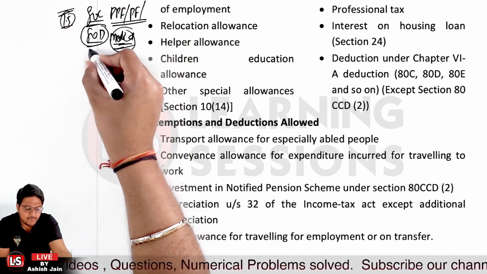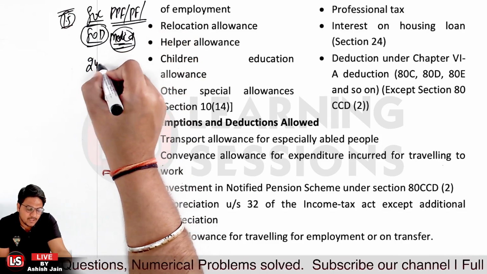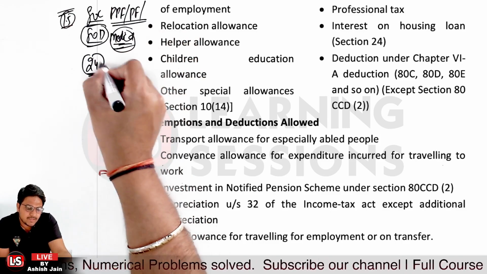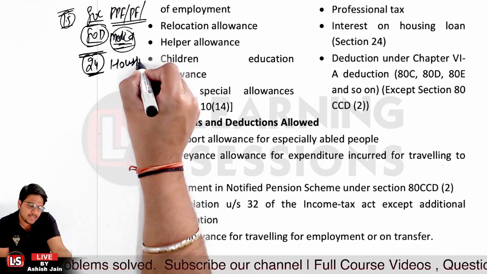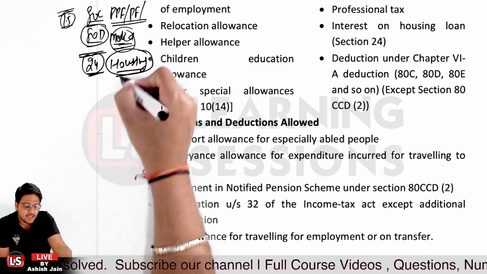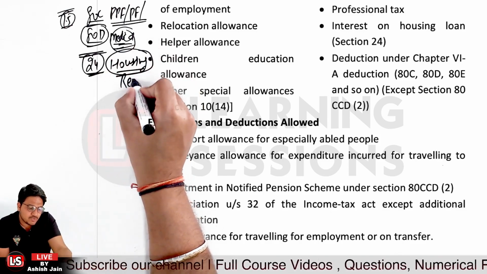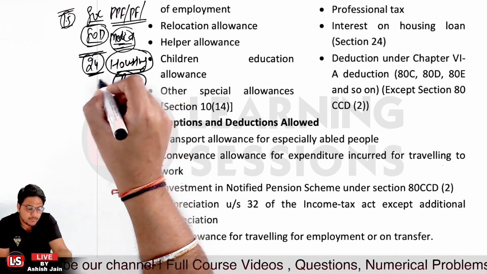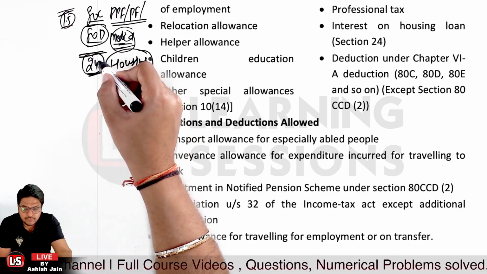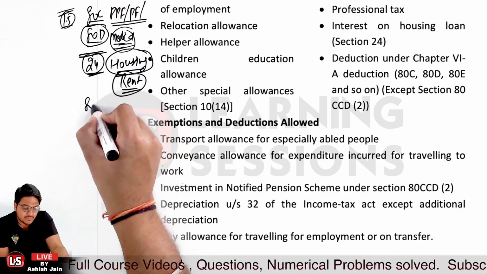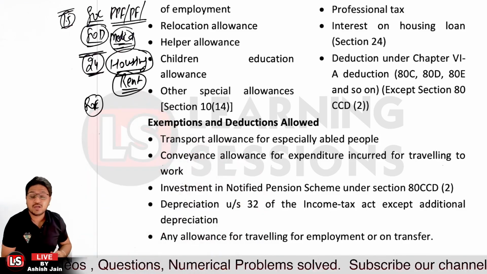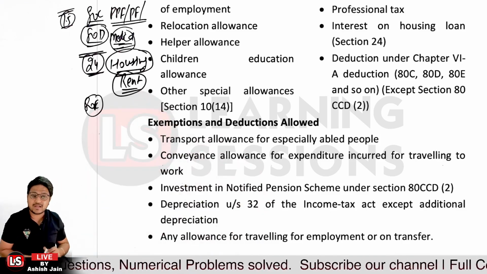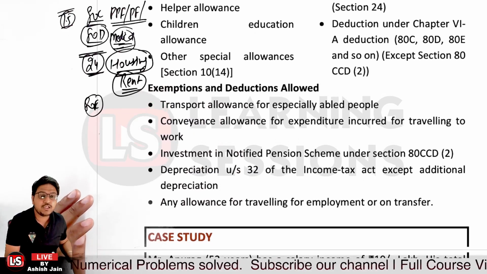And also the benefits which were available under section 24, you were getting the benefits related to housing. Whatever interest was paid on the housing loan was also deductible up to rupees 2 lakh in case of section 24, right? And extra deductions were allowed under section 80E for education loan, that is also not allowed now, right? So that is actually not allowed as per the new tax regime.